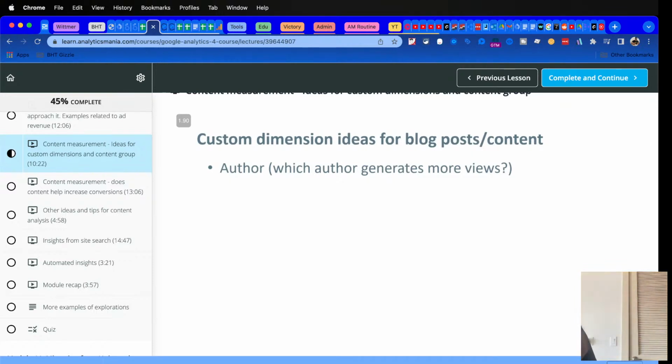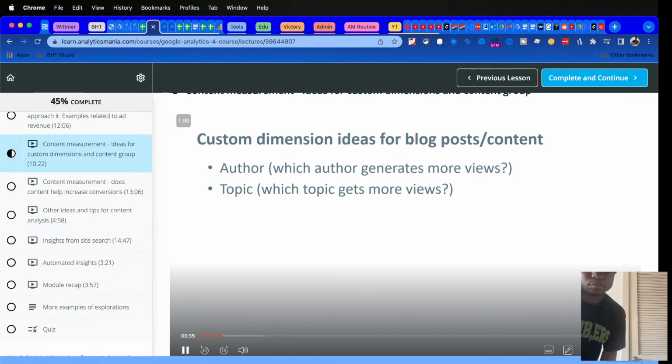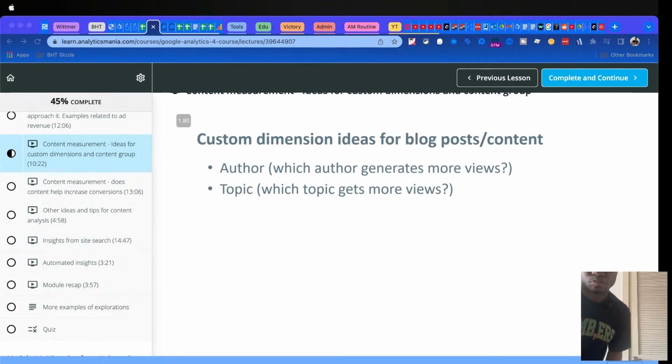So in addition to the author data, you could also try to get a topic of article or some blog post. For example, in my case, the topic could be Google Tag Manager or Google Analytics, or maybe in the future it could be something like Data Studio or something else. And then in the report, I could use that as a custom dimension, and then I could see which topics generate more page views, are more engaging, people are staying longer on that page.